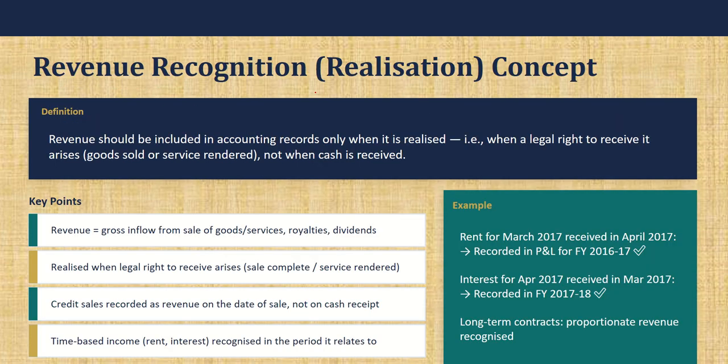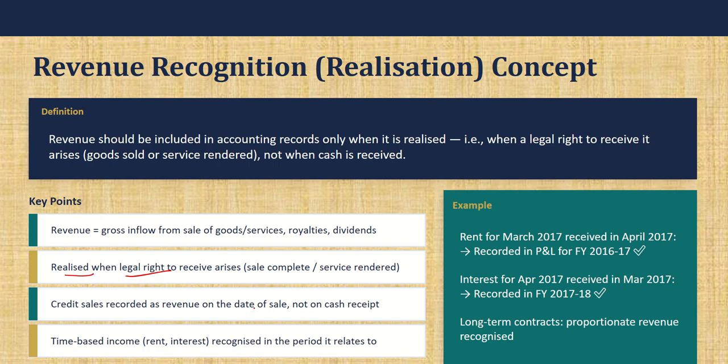Next is the revenue recognition or realization concept. So what is revenue? Revenue is whatever the business earns. When it sells its products or services, the money that comes in is called revenue. And other revenues like interest, commission, royalty, dividends, all these are revenues of the business. So when do you record this revenue? You record it whenever it is realized, when a company has the legal right to receive it.